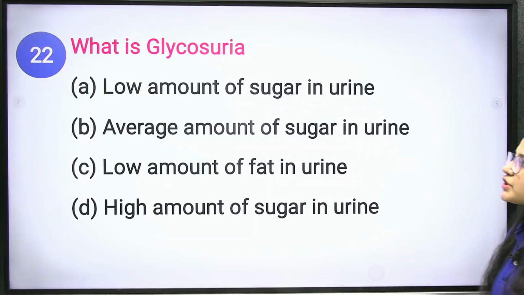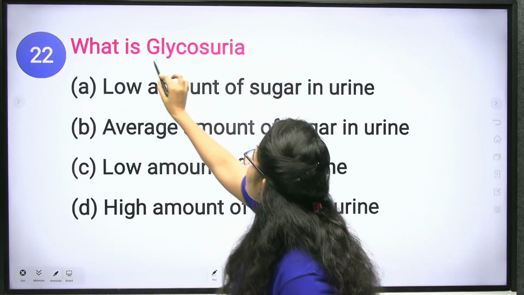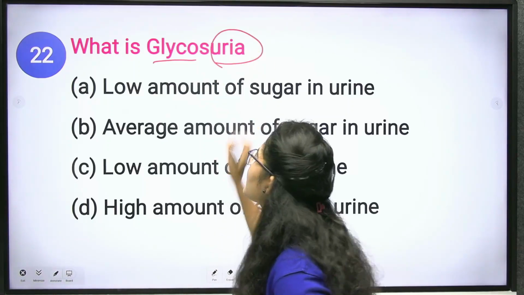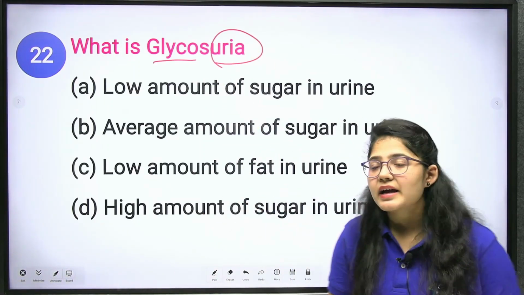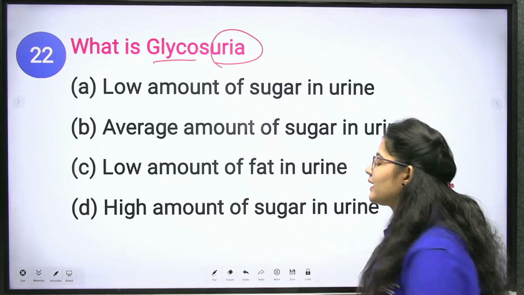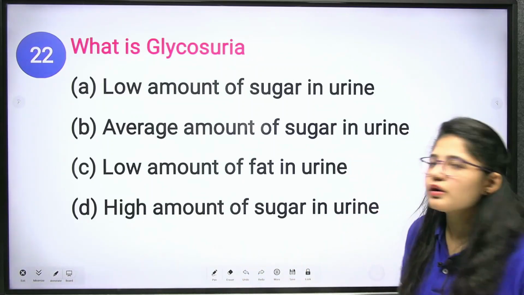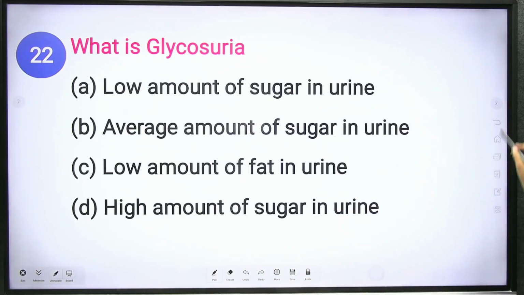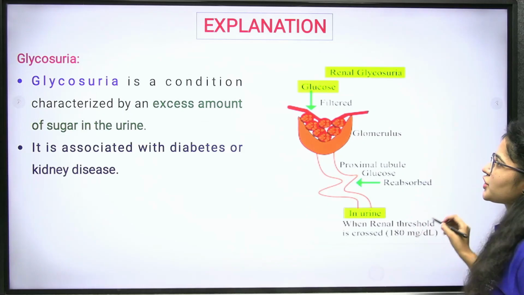Now next question, what is glycosuria? Glyco means glucose and uria means urine. A high amount of sugar in the urine is glycosuria. Clear? Okay.